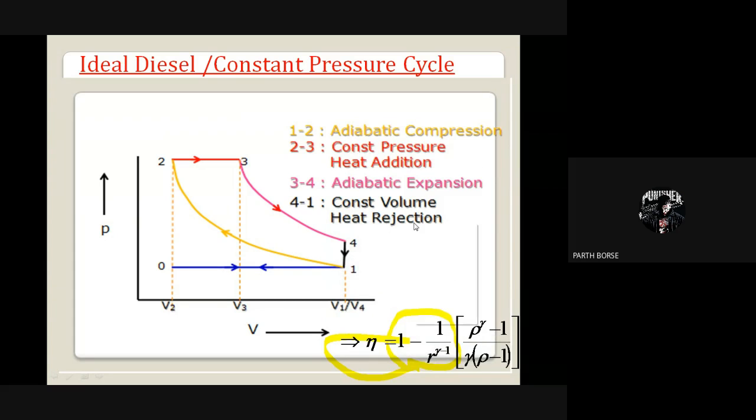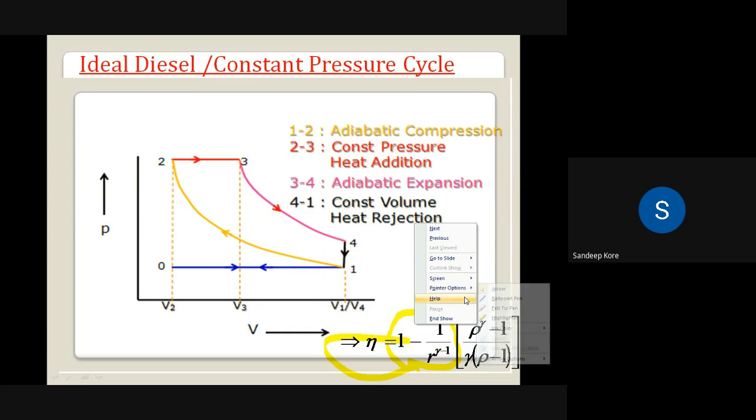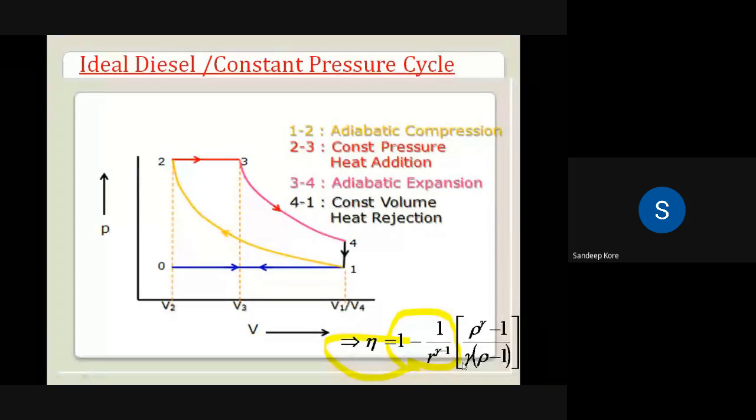Yes. Efficiency of the cycle. Efficiency of Otto cycle. It is correct. So 1 minus 1 upon r raised to gamma minus 1 is the efficiency of Otto cycle, multiplied by rho raised to gamma minus 1 divided by gamma into rho minus 1. You need to multiply it. So this formula you need to learn by heart. So if you observe, the efficiency of diesel cycle is equal to efficiency of Otto cycle multiplied by this bracketed term, that is rho raised to gamma minus 1 divided by gamma into rho minus 1.